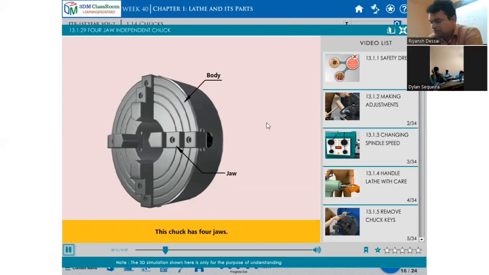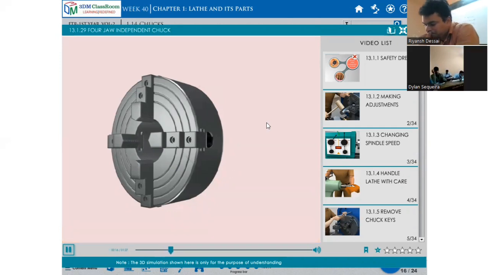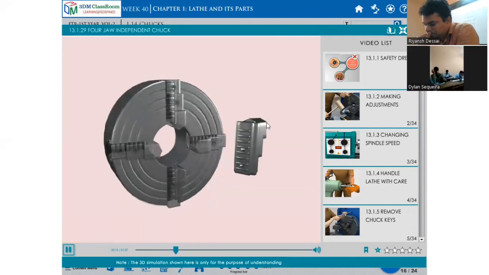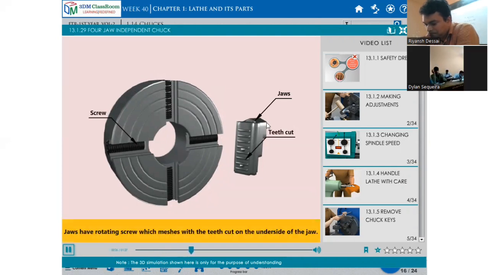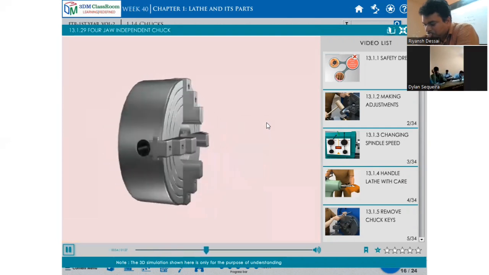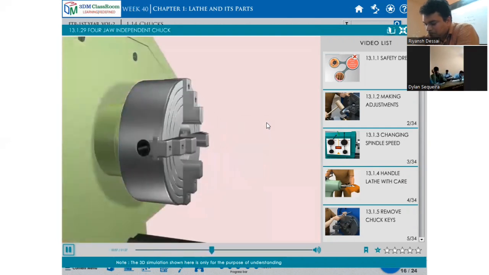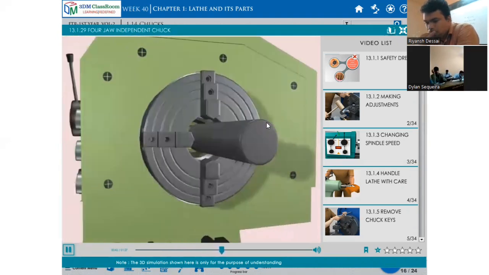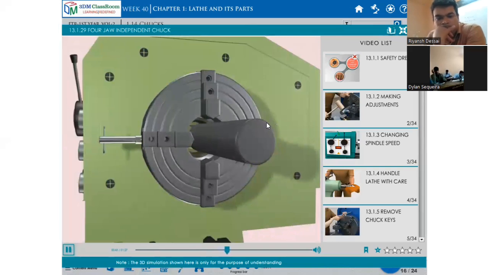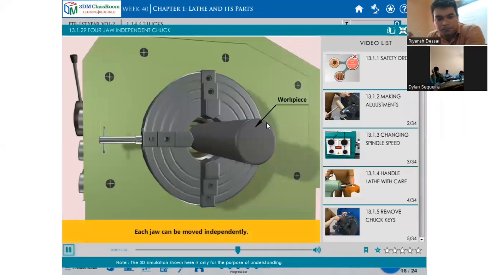This chuck has four jaws. Jaws have a rotating screw which meshes with the deep cut on the underside of the jaw. Workpiece. Each jaw can be moved independently.